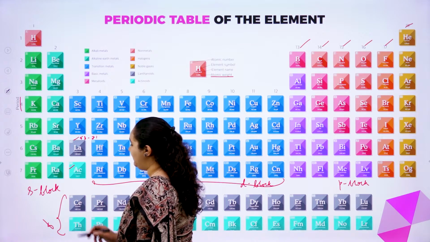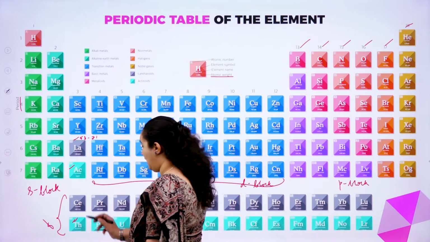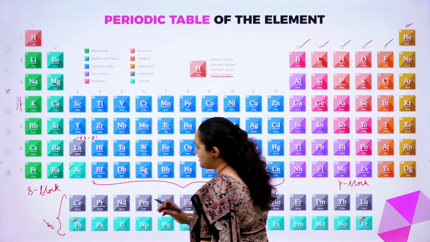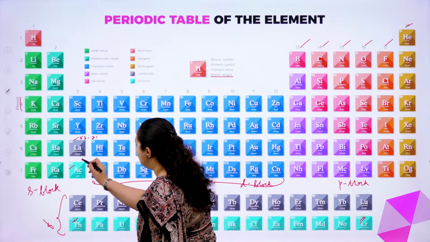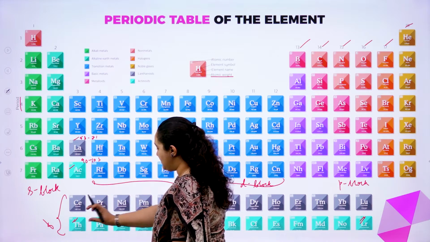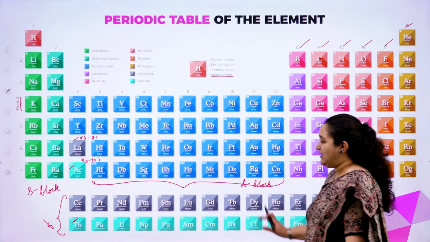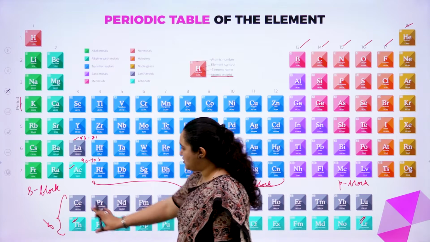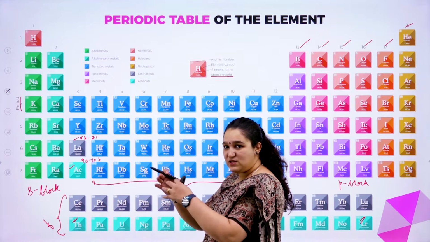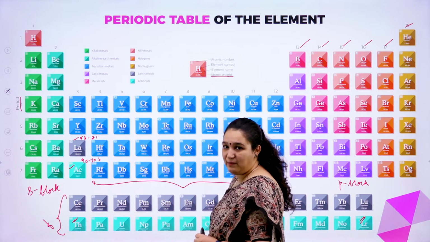Similarly, after 89, that is actinium, we have thorium which is 90 up to lawrencium which is 103, again removed from here. Again the 14 elements are separated and placed, which we call actinoids. So that's the reason I told you this still belongs to the 6th period and 7th period. Only for our convenience we have taken it out and placed separately, 14 plus 14 elements.